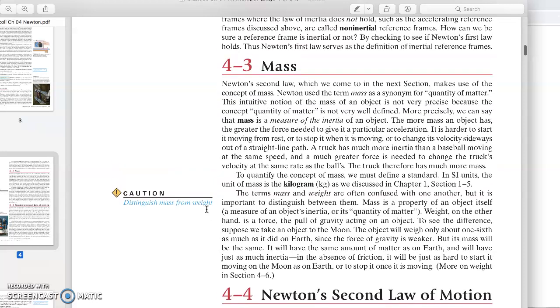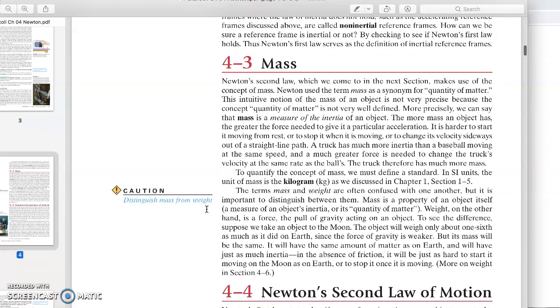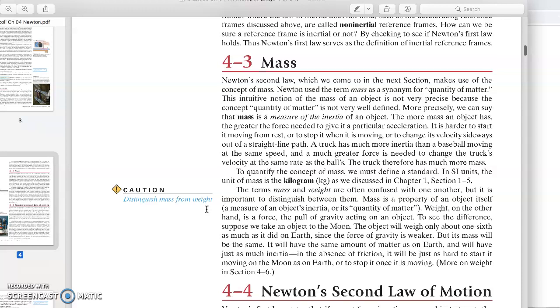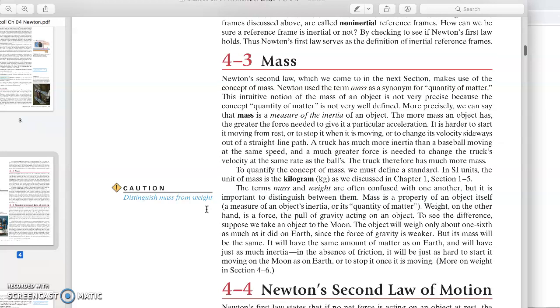What will happen if you go to the moon? First of all, you might not even be able to step on a scale because of the very low gravity. Your weight will be much less than that 60 kilograms. If you are weighing 60 Newton on the earth, it could be around 10 Newton on the moon, because the gravity of the moon is almost 1/9 of the gravity of the earth.